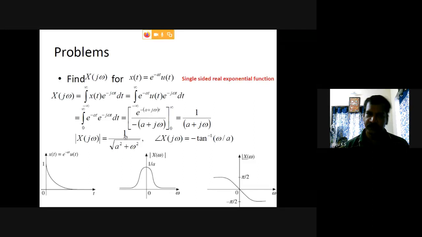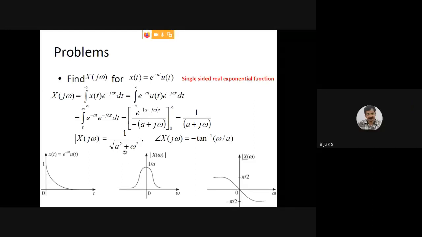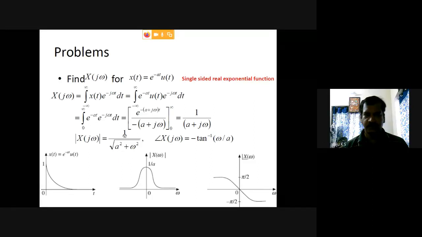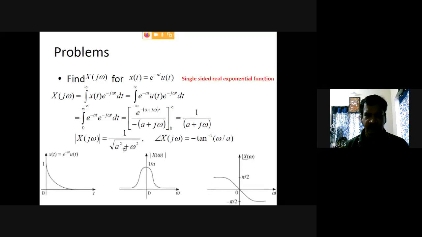You can calculate the magnitude of the numerator and denominator separately. Here our result has only a denominator part, so it is equal to 1 by root of real part squared plus imaginary part squared. The imaginary part is ω, so it is ω squared, which gives the magnitude.